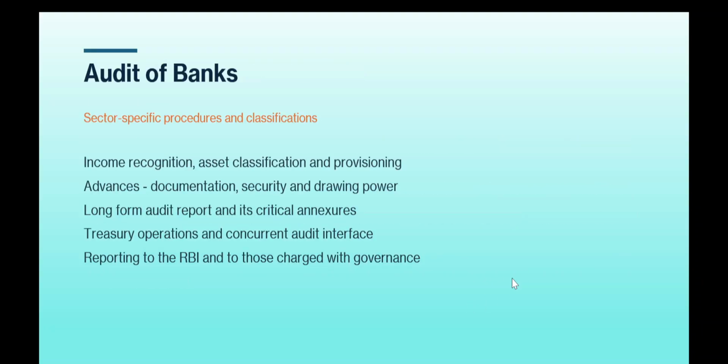Then we have audit of banks, sector-specific procedures and classification. What are the contents of this chapter? Income recognition, asset classification and provisioning, advances documentation, security and drawing power, long form audit report, LFAR and its critical annexures, treasury operations and concurrent audit interface, reporting to the RBI and those charged with governance. Okay, let's see what are the questions from this chapter.